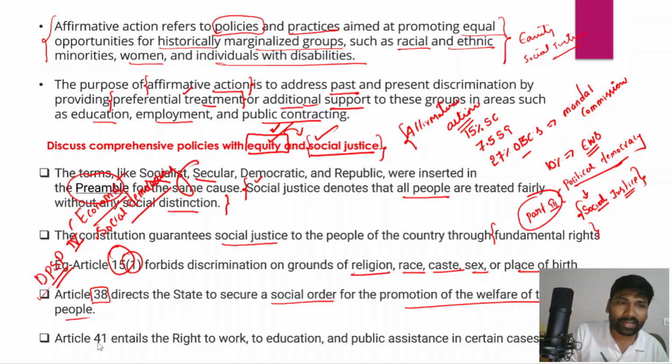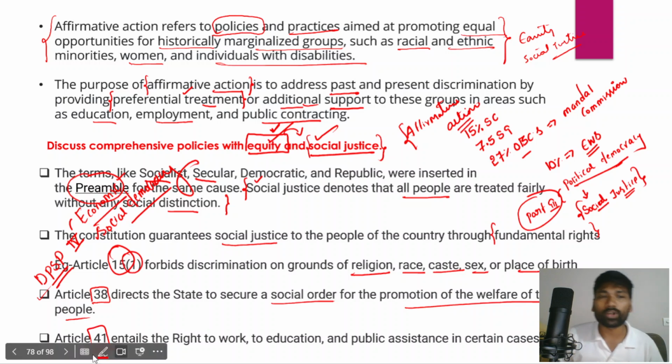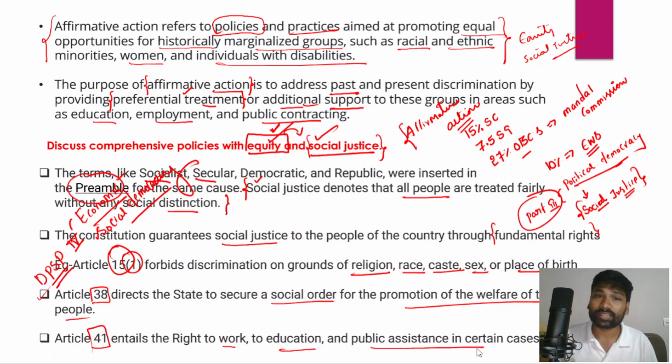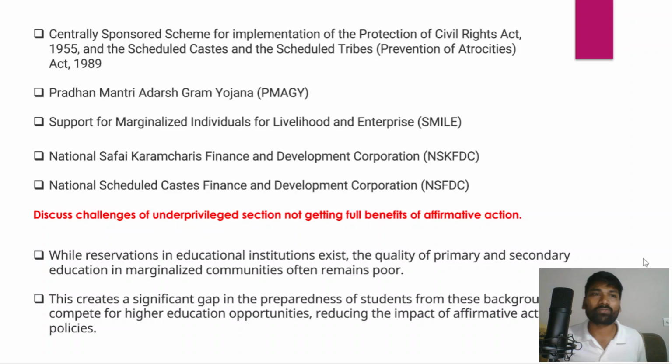And even in the same directive principles of state policy, Article 41 also entails the right to work, education, and public assistance in certain cases. So don't you think that all these principles of fundamental rights and directive principles of state policy are in close conformity with both equity and social justice principles, right? So these are some of the affirmative action policies, initiatives, and practices from the government.